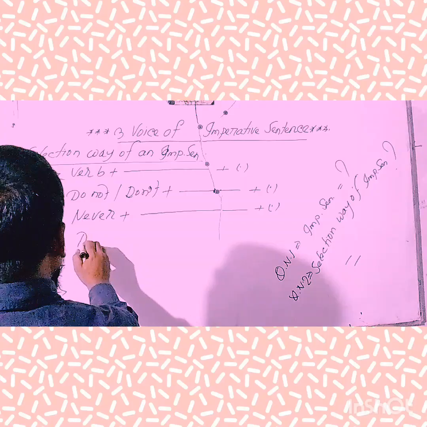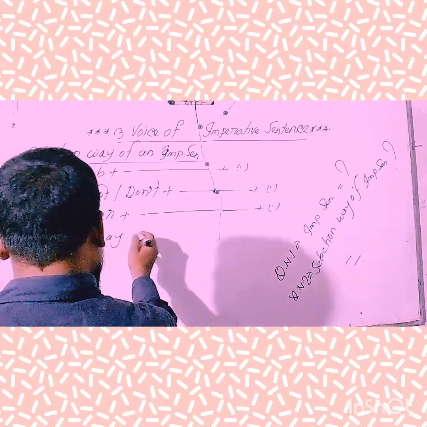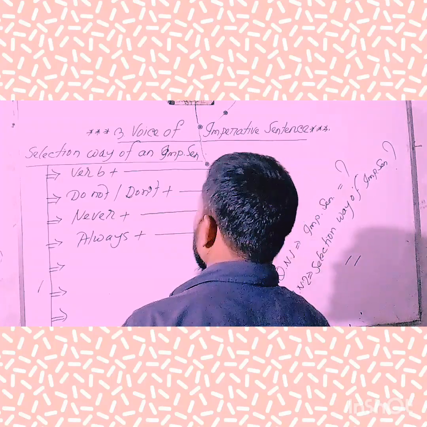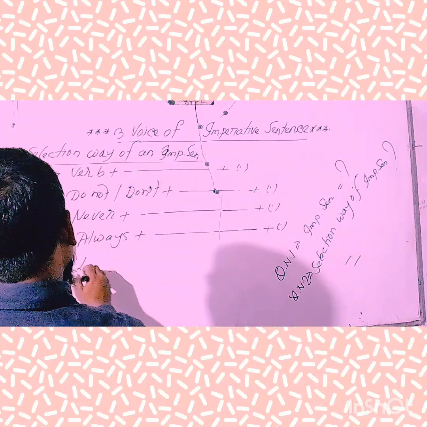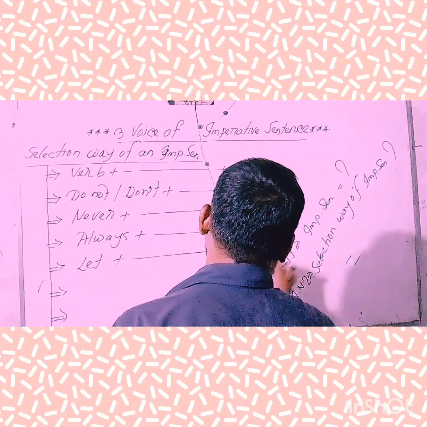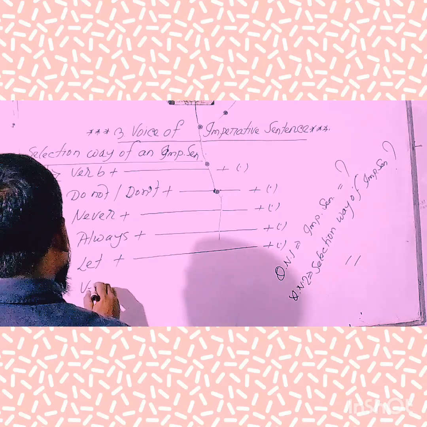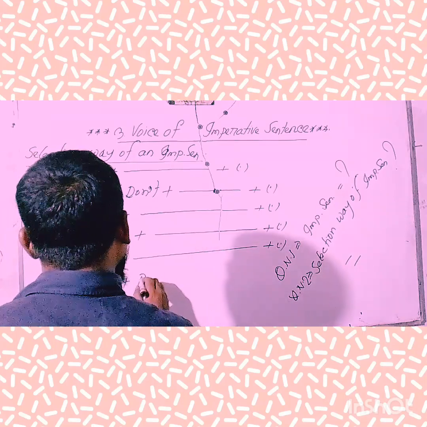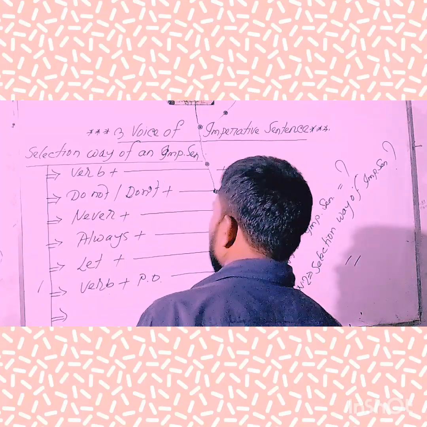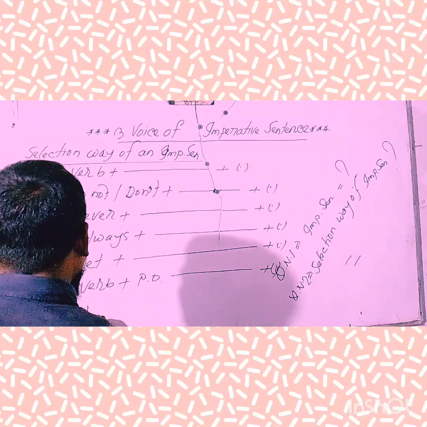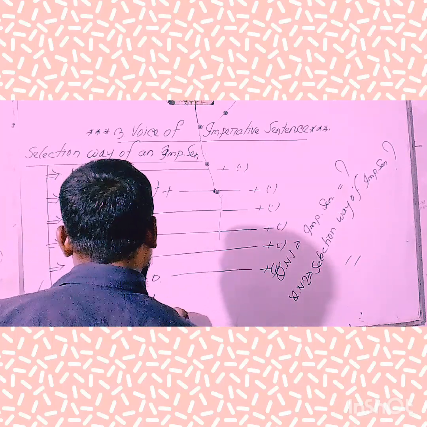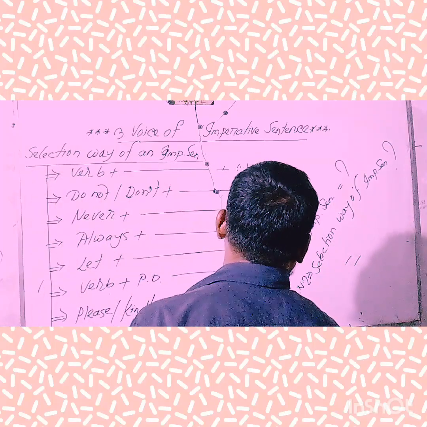Starting word always, and finally ended with the note of full stop. Starting word let, and finally ended with the note of full stop. Starting word verb plus personal object, and finally ended with the note of full stop. Starting word please or kindly, and finally ended with the note of full stop.